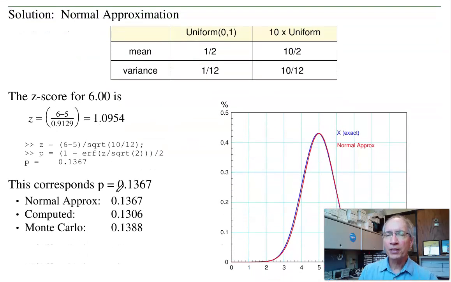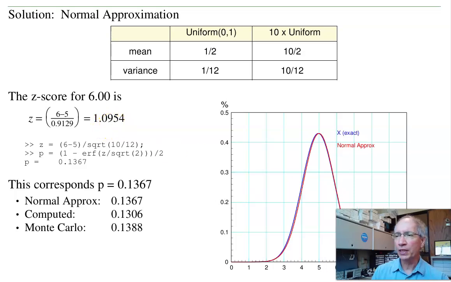If I use a normal approximation, I'm going to say a uniform distribution has a mean of a half, a variance of 1/12. 10 uniform distributions has a mean of 10 halves, a variance of 10/12. So to find the area to the right of 6, I'll find the z-score. The z-score is 1.09.